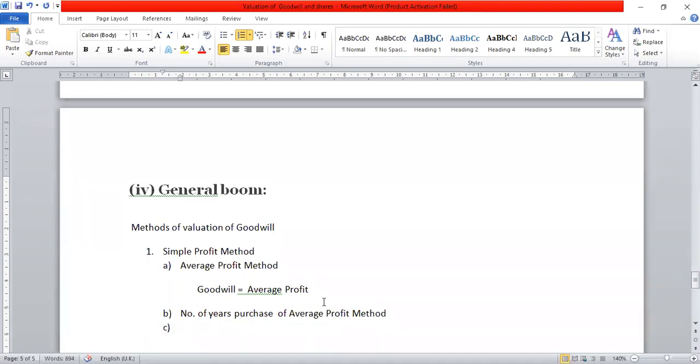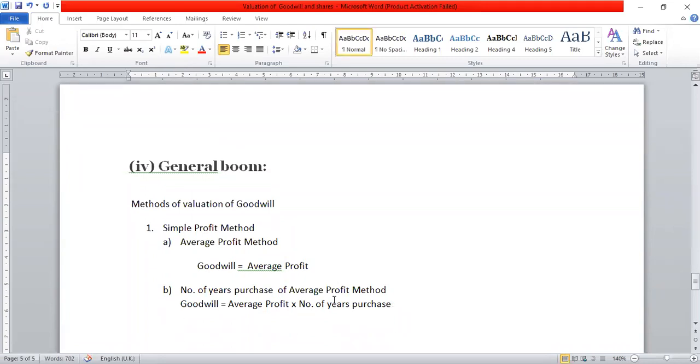In this case, goodwill equals average profit into number of years purchase. This number of years purchase is already given in the problem, so don't worry about that.